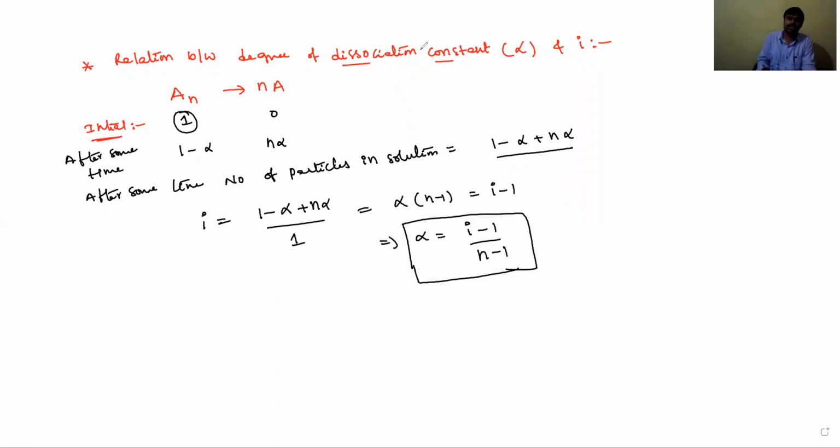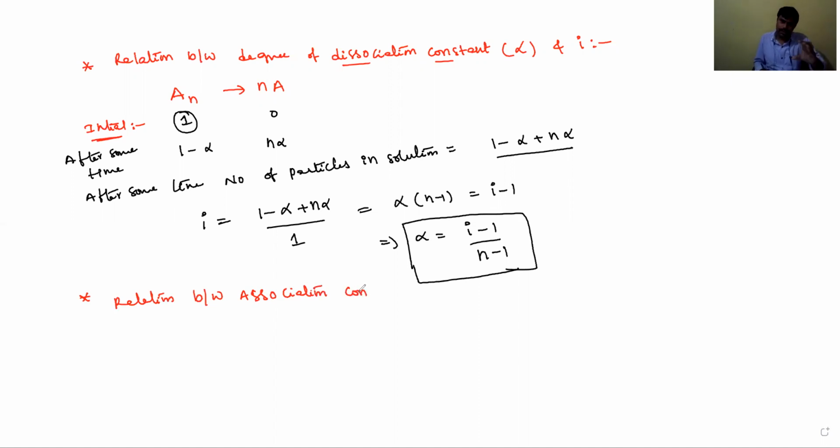Now in association, the relation between i and the association constant, we also take as alpha only.